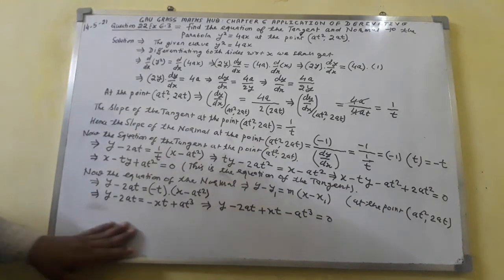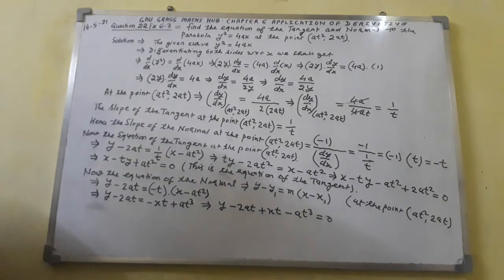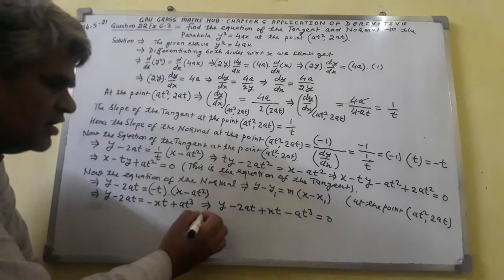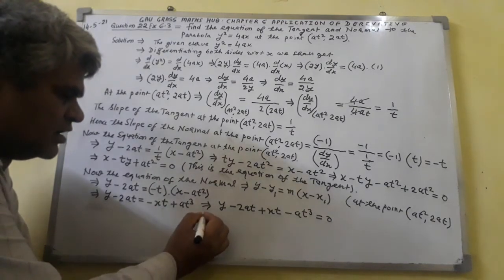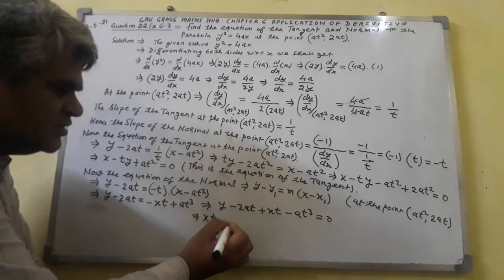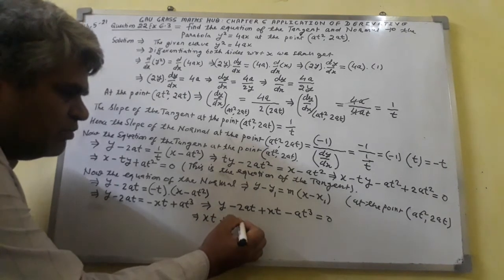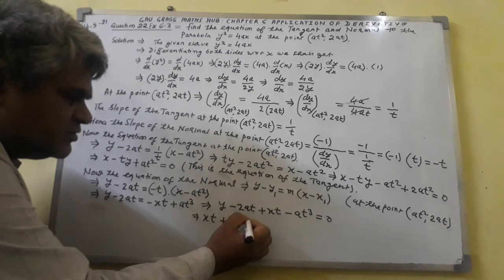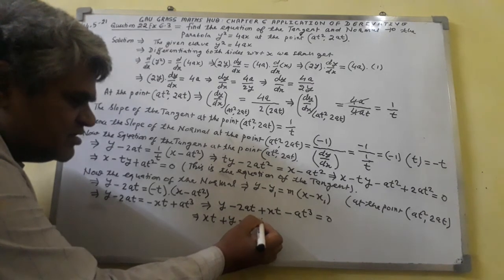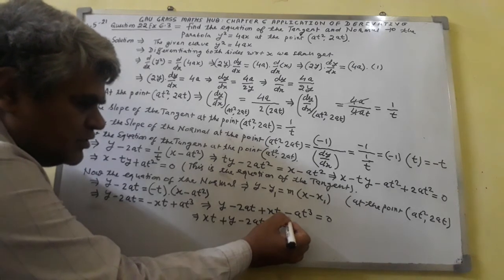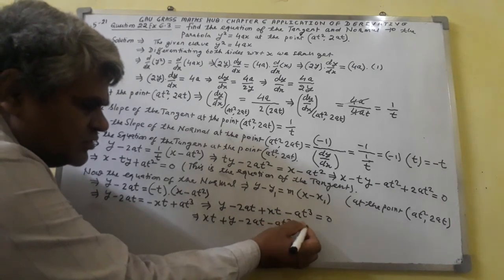This thing you have got. Implies that xt plus y minus 2at minus at³ is equal to 0.